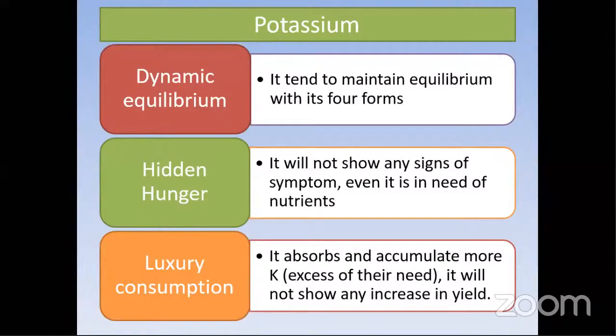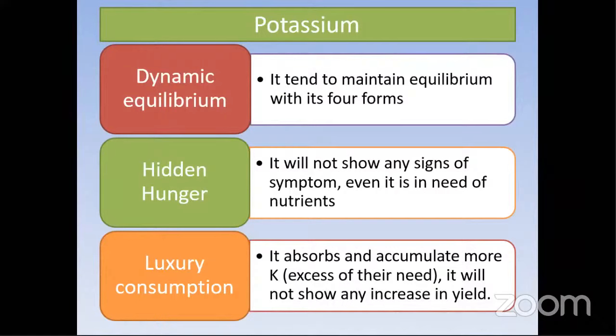Dynamism means that if there is a depletion in soil solution potassium, which is readily, instantly available to the plants, then once this potassium is exhausted, exchangeable potassium will naturally be converted into solution potassium. At the same time, when there is a deficit in exchangeable potassium, non-exchangeable potassium will be converted to exchangeable potassium. So there should be an equal dynamism. If there are a few soils where the potassium-supplying minerals are very scarce, in that case we can see some potassium deficiency.